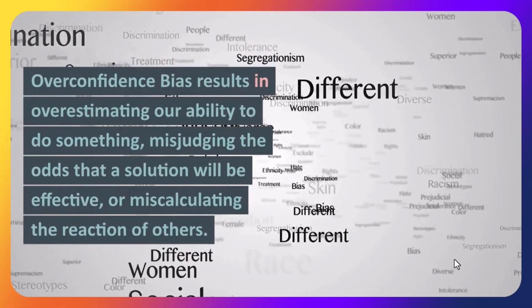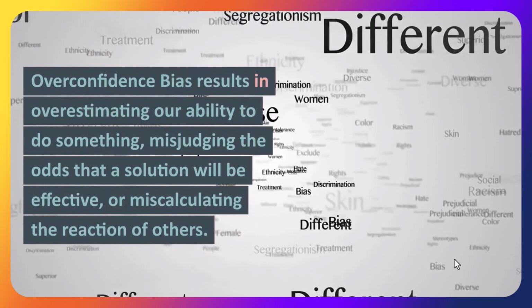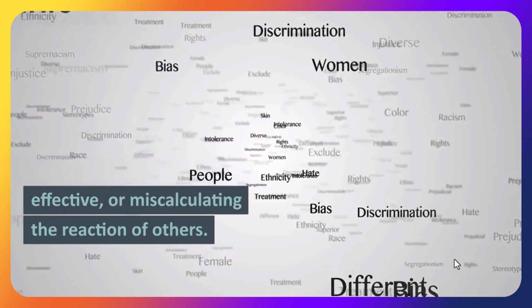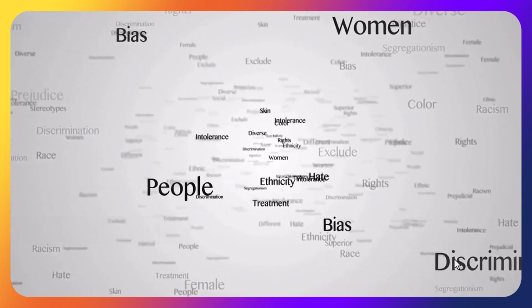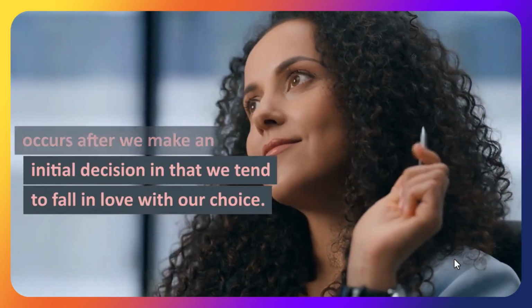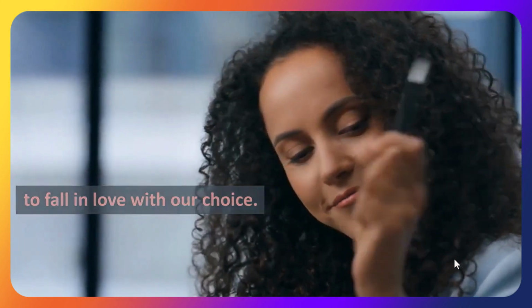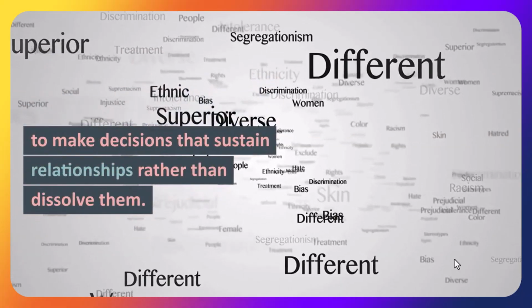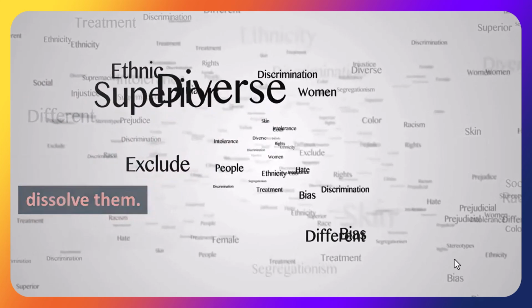Overconfidence bias results in overestimating our ability to do something, misjudging the odds that a solution will be effective, or miscalculating the reaction of others. Overconfidence bias often occurs after we make an initial decision, in that we tend to fall in love with our choice. Progression bias is a tendency to make decisions that sustain relationships rather than dissolve them.